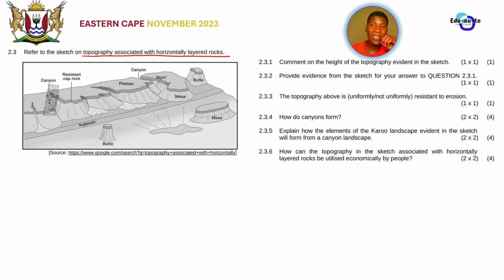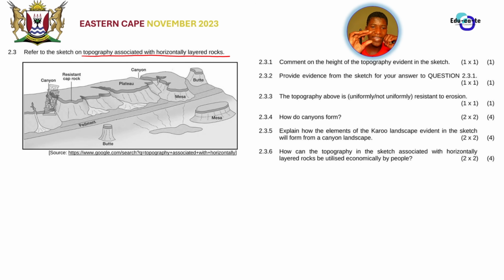Remember, the topography that is associated with horizontal layered rocks, we have got certain landscapes such as the plateau, we have got the canyon landscape as well as the Karoo landscapes, and as well as just hilly landscapes which are not that much significant. So the topography associated with horizontal layered rock just consists of those.